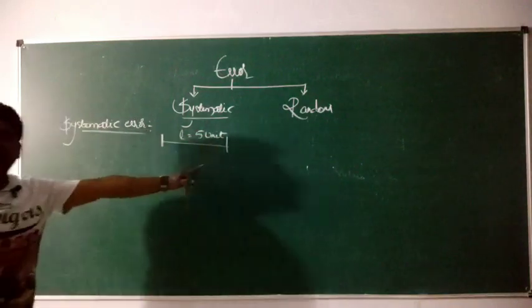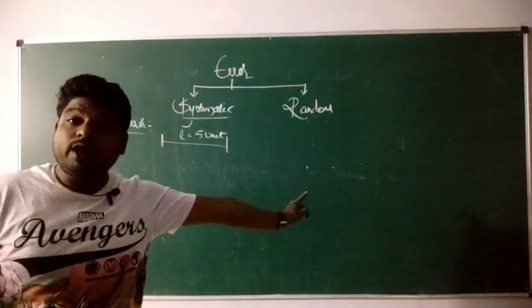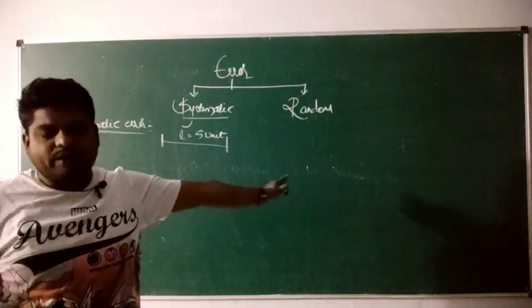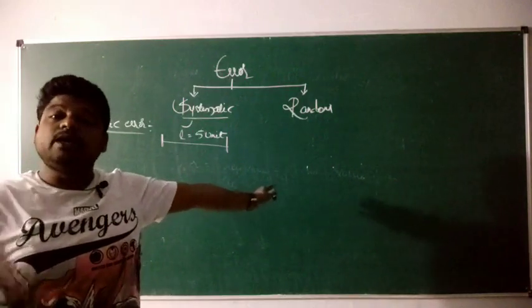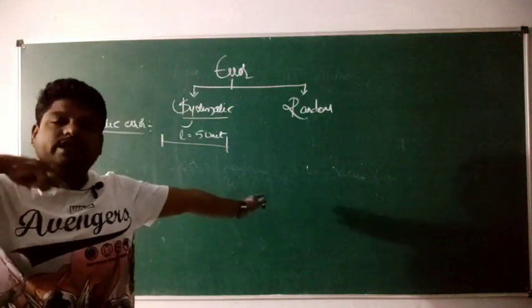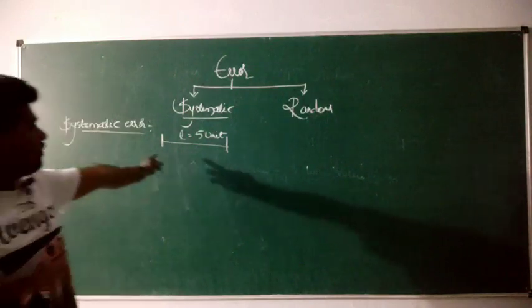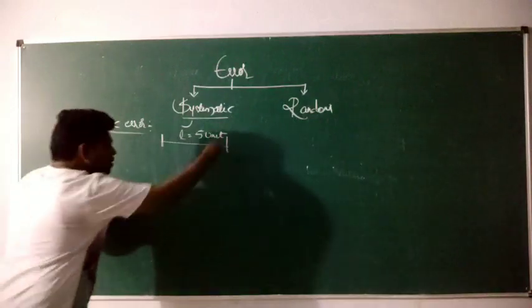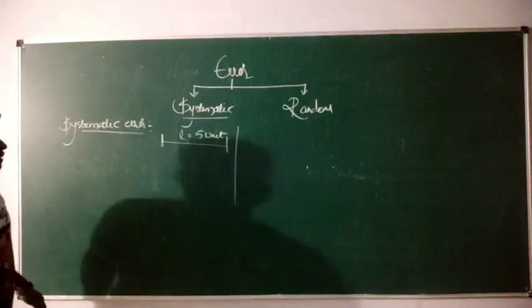This is the true value. It is the true value of the measurement of a length. Say for example, the length which we have measured previously, or else it is a predetermined value. That value is nothing but how much? 5 units.